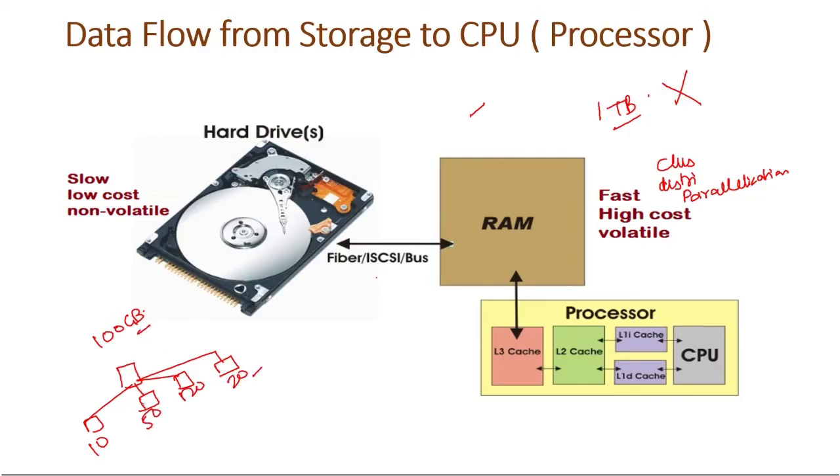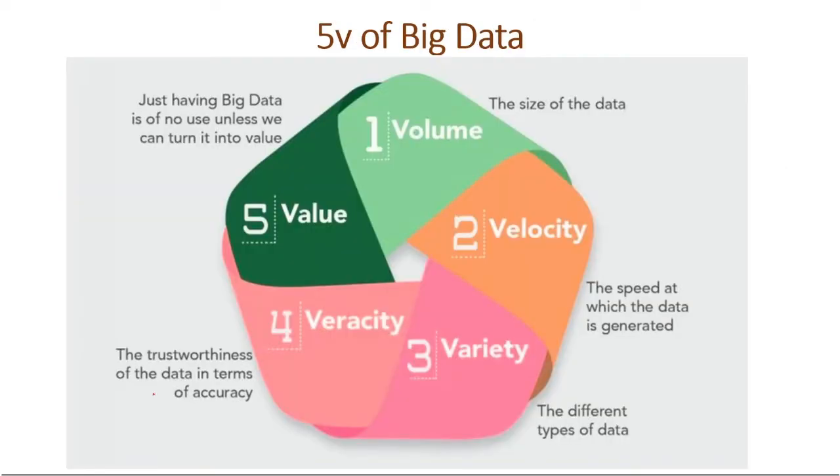Now it will take less time to read 10 GB from this system instead of 100 GB. Suppose this 100 GB is an Excel file and we have to search for some row. If the system is searching in the 100 GB, it would take much more time compared to searching in the 10 GB or 50 GB or 20 GB here. So this data we call big data. These are the classification parameters on the basis of which we classify data as big data.